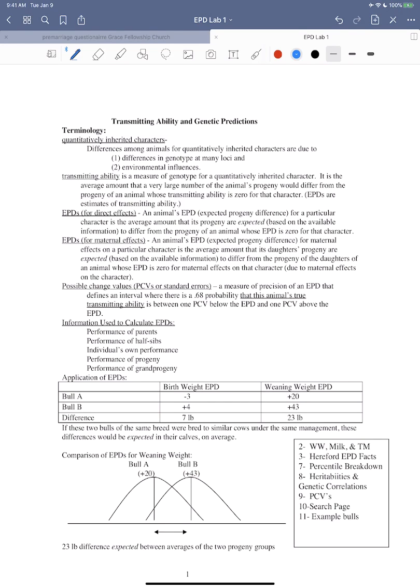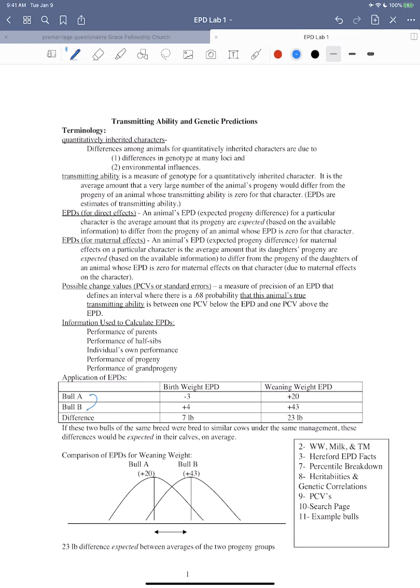We're going to start off fairly simple and then move toward a little harder questions, I should say. So right here, when we look at the difference between bull A and bull B, we have two EPDs, birth weight and weaning weight. To find the difference between bull A and bull B, it's as simple as subtracting the smaller one from the larger one.